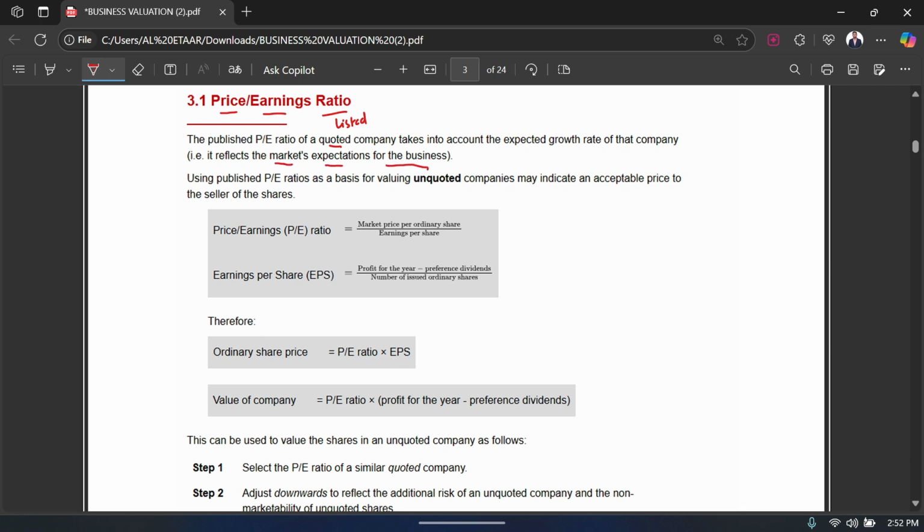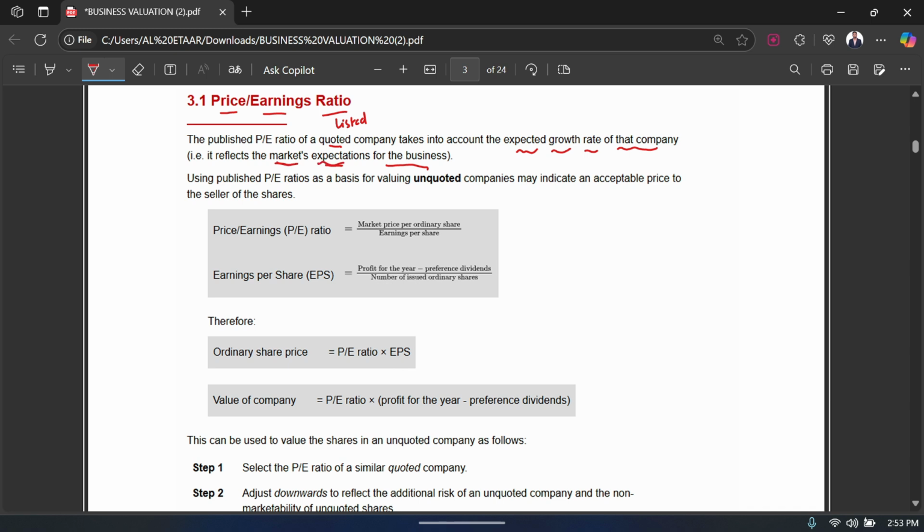Those of you who have studied the financial reporting F7 exam might already know about the price to earning ratio in quite some detail, right? The price earning ratio basically reflects the expectation that the market has with respect to that share. So that's exactly what they're saying, that the PE ratio takes into account the expected growth rate of that company, that is, what is the growth rate that people expect from that company, right? So it reflects the market expectation for the business.